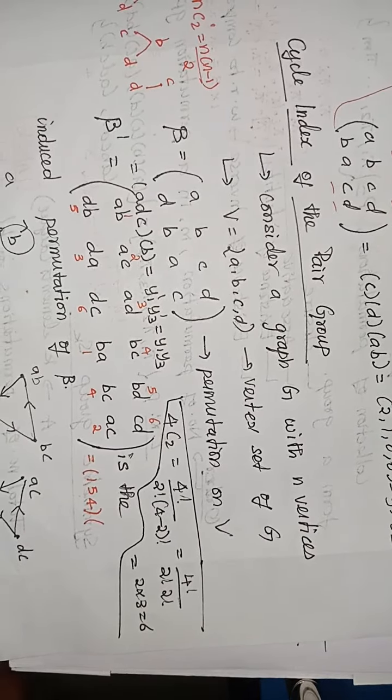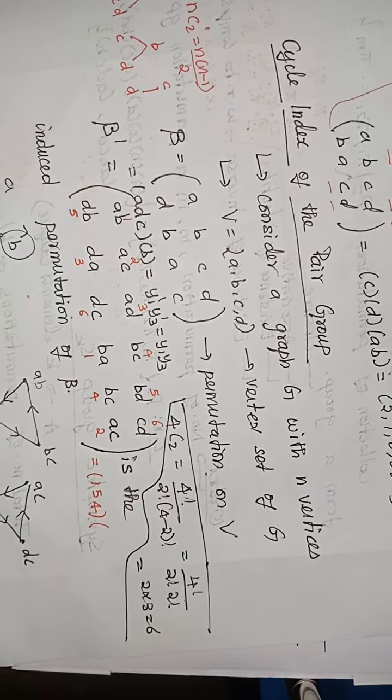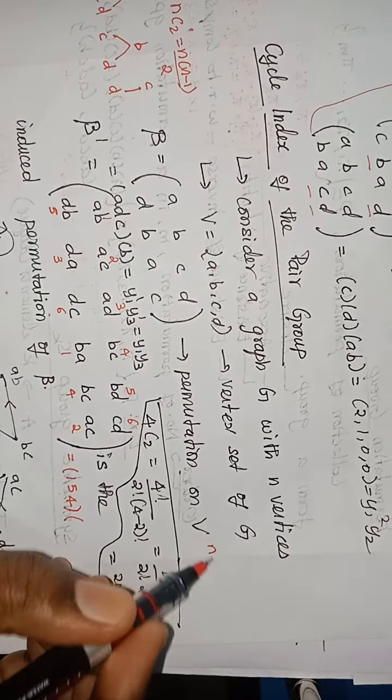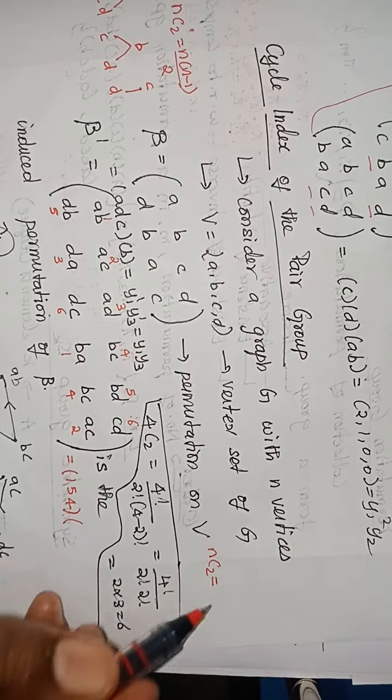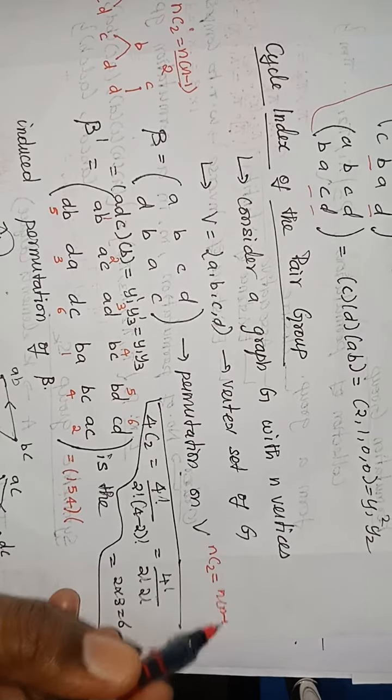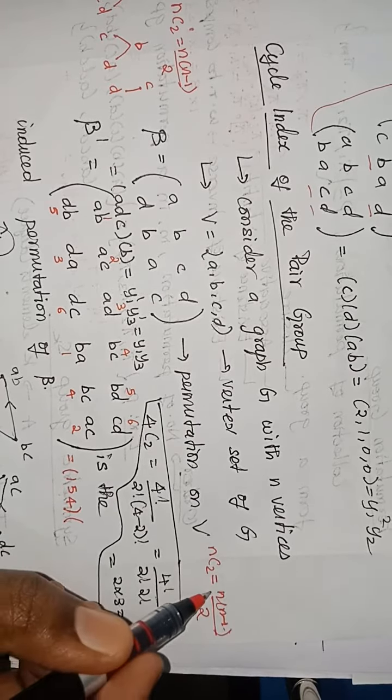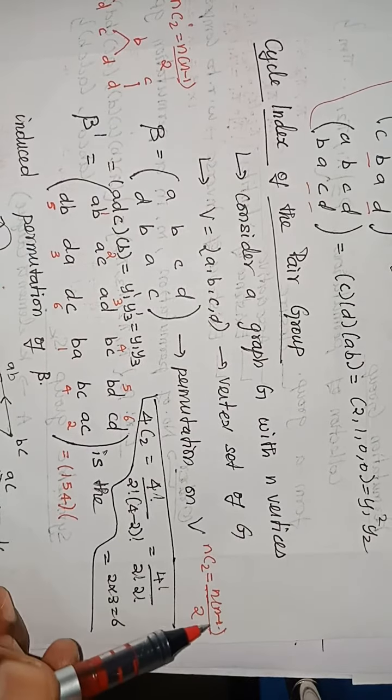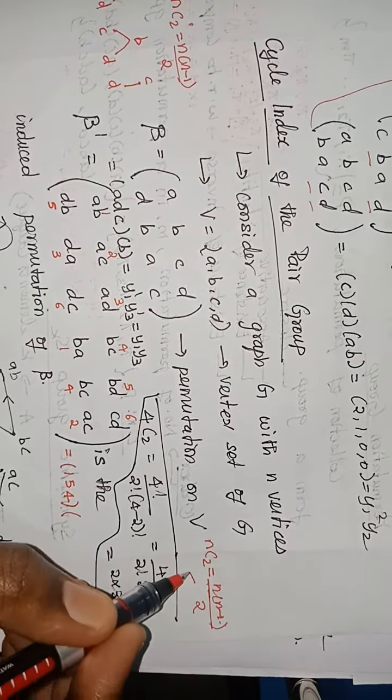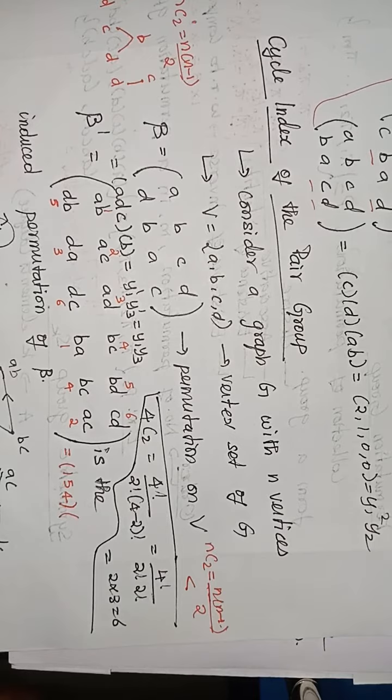Total number of edges possible for a graph with n vertices, that we know is nC2, that is n into n minus 1 by 2. All complete graphs with n vertices will have n into n minus 1 by 2 edges. All other graphs with n vertices will have fewer than n into n minus 1 by 2 edges.